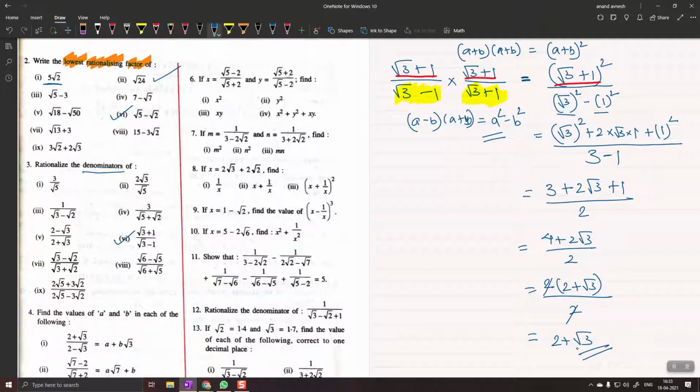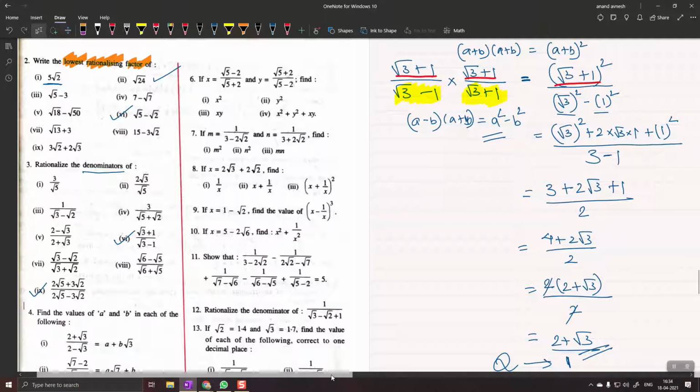What is the denominator here? Denominator is nothing. That means denominator is 1. That means it's a rational number. Okay, so I have successfully rationalized the denominator of this one. I would like to try one more. Om, can you help me with the ninth one?